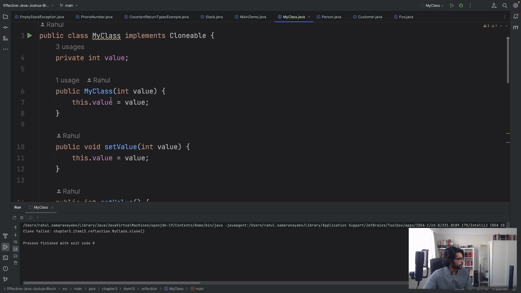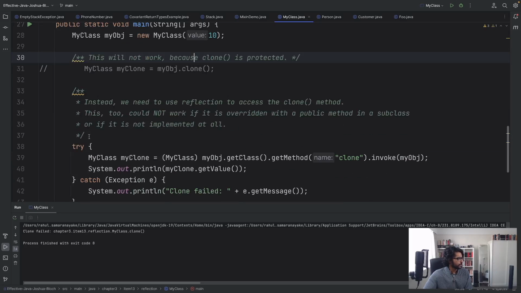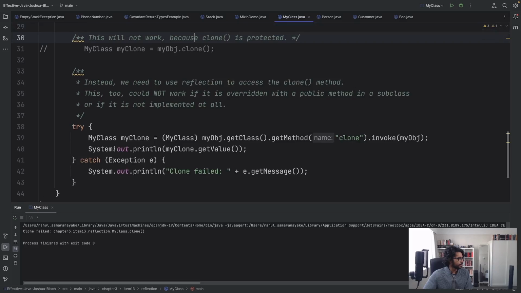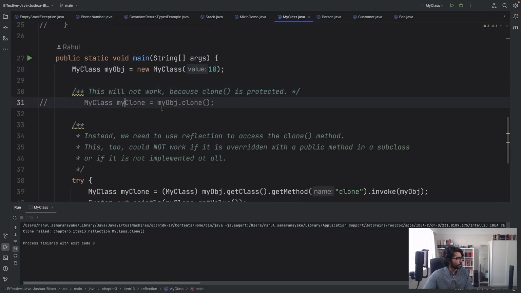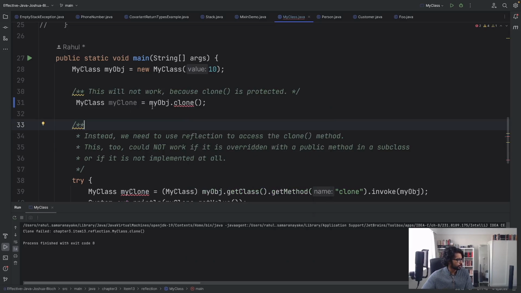We have a constructor, then we have a setter and a getter. And afterwards, in the client using it, firstly, this will not work. If you look here, it's going to throw an error because the clone method is protected. So you can't just call myObject.clone, because in the superclass of myObject, the clone method is protected. So that will not work.